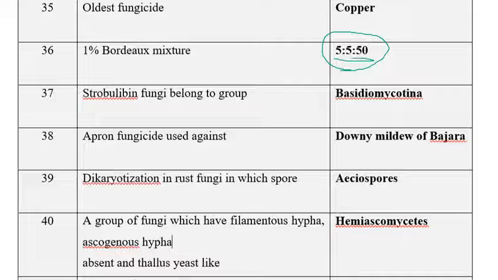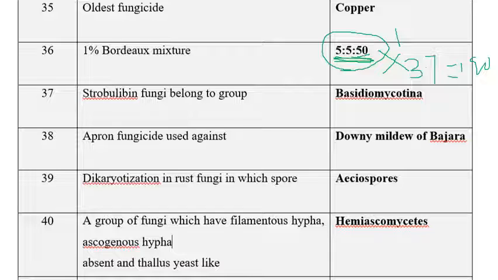If you calculate this, you will get almost 1 is to 1 is to 100. The original composition given by Millardet is 5 lb of copper sulfate, 5 lb of hydrated lime, 50 gallons of water. If you take 1 lb equal to almost 0.45 kilograms, 5 lb equals 2.2 kilograms. For 50 gallons, with 1 gallon equal to about 3.7 liters on average, 50 into 3.7 gives almost 190 liters. So the composition is almost equivalent to 1 is to 1 is to 100. But the original composition is 5 is to 5 is to 50, given by Millardet.